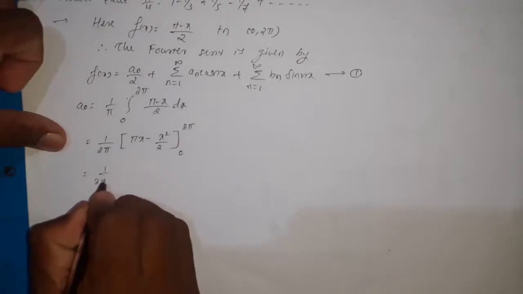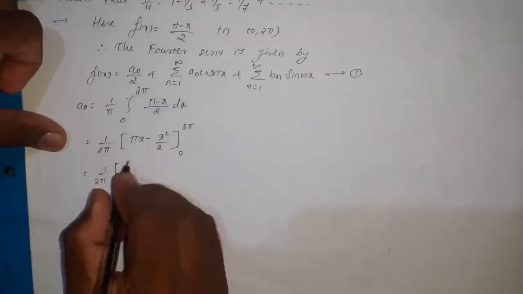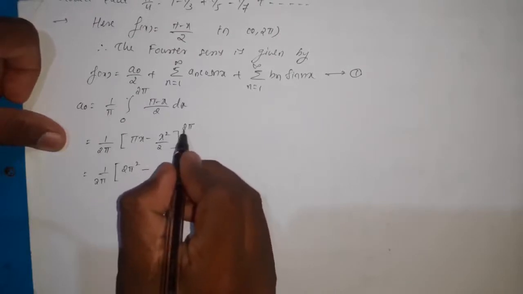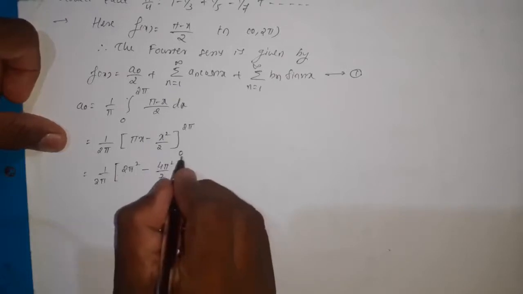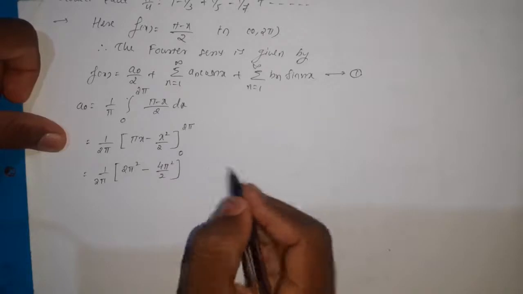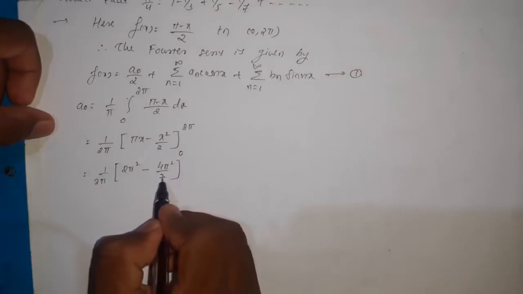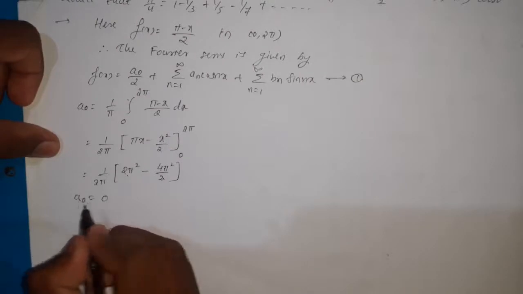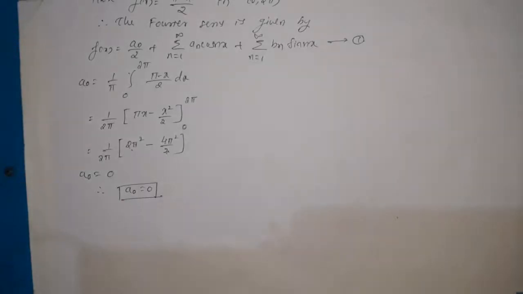So therefore 1 by 2 pi, and this is x equal to 2 pi, so already 1 pi is there, that becomes 2 pi square minus x square, and x equal to 2 pi, that becomes 4 pi square divided by 2, and for x equal to 0 both are equal to 0. Then here 4 pi square by 2, which is equal to 2 pi square. So already 2 pi square is there, so therefore its difference is equal to 0. So therefore here we got a naught equal to 0. The first Fourier coefficient is equal to 0.